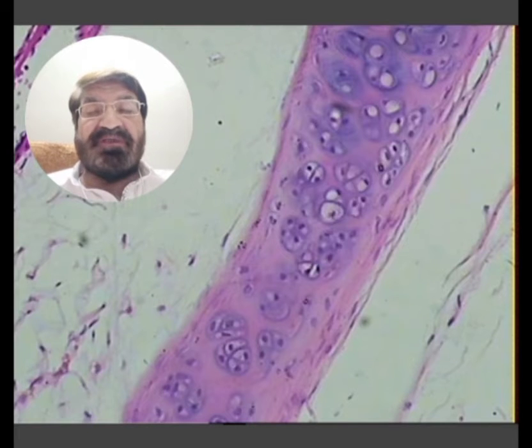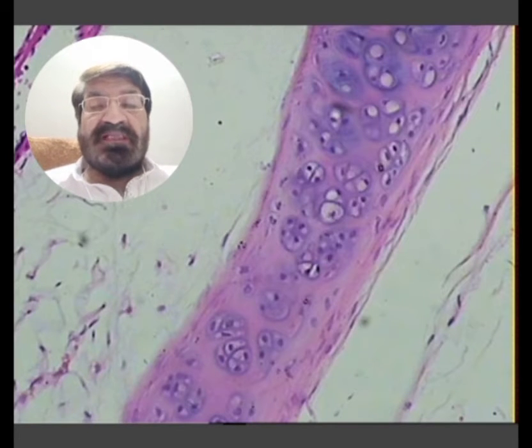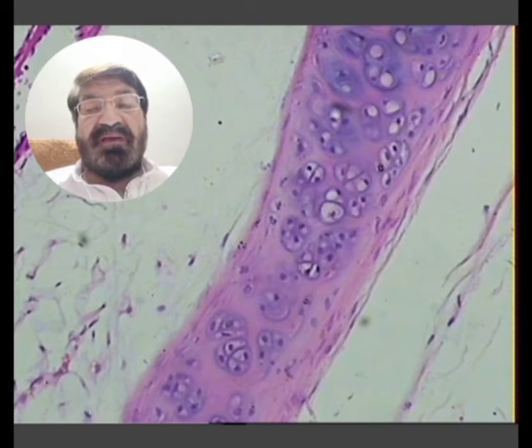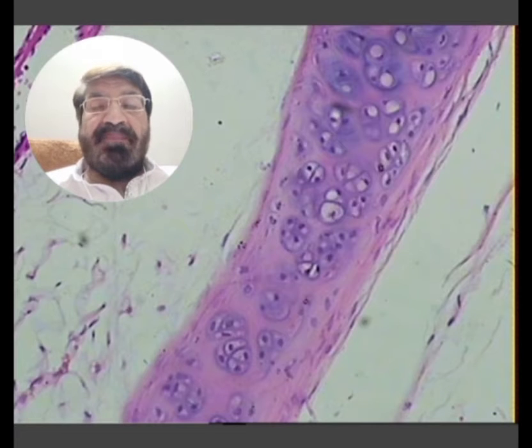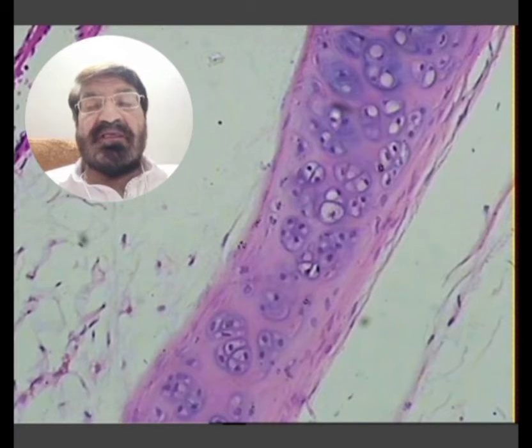There are no fibers seen. If we see inside, in between these isogenous groups, you are seeing the pink colored interstitial background without any fibers, and this is called the interstitial matrix.